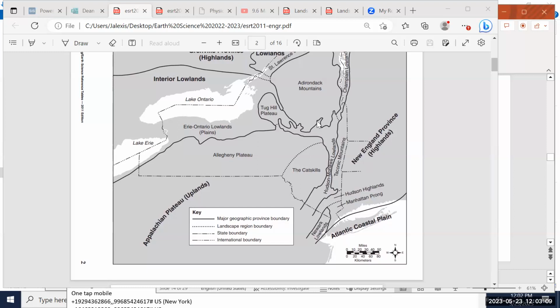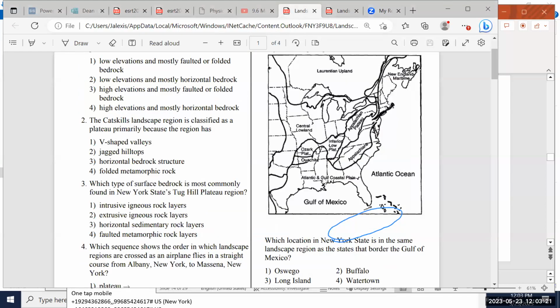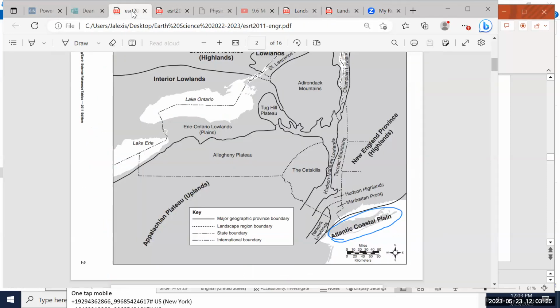And if you see right here, I see the same words, Atlantic coastal plain, just as we saw on page 3 of the reference tables, right? Atlantic and Gulf coastal plain. So it's the same thing. So now I see Atlantic coastal plain. What is this region right here?